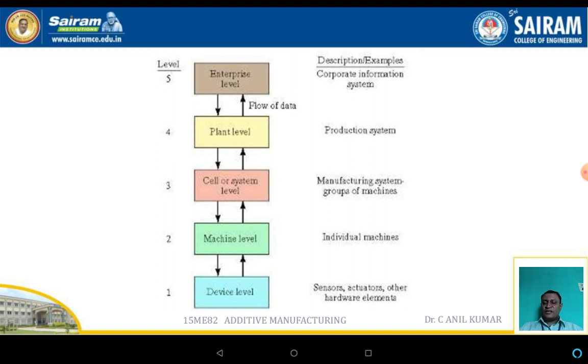In this slide, the hierarchy of the levels has been displayed. The first one is the device level. The second one is the machine level, the third one is the cell level, the fourth one is the plant level, and the fifth one is the enterprise level.